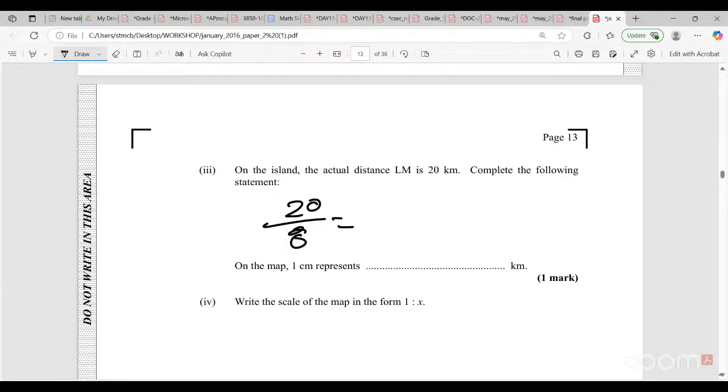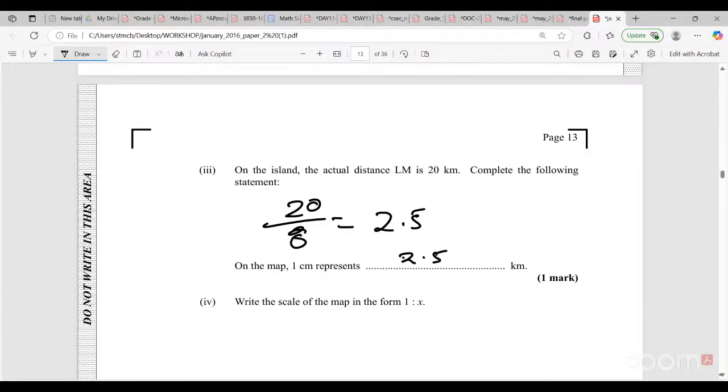Hold on, guys, let me just punch out my calculator. 20 divided by 8. All right, so it's exactly 2.5. That means 1 centimeter represents 2.5 kilometers.